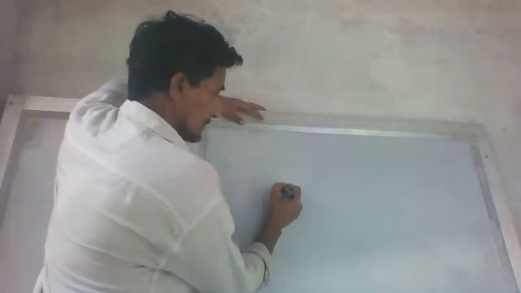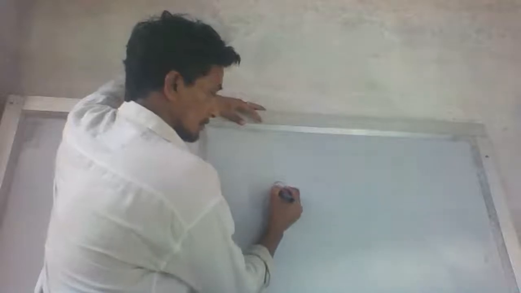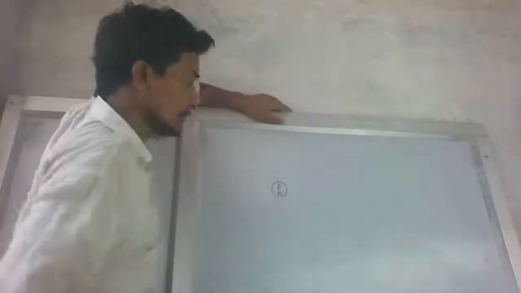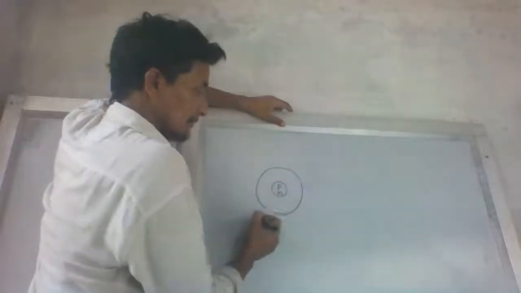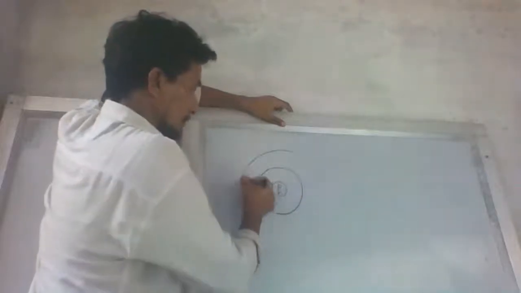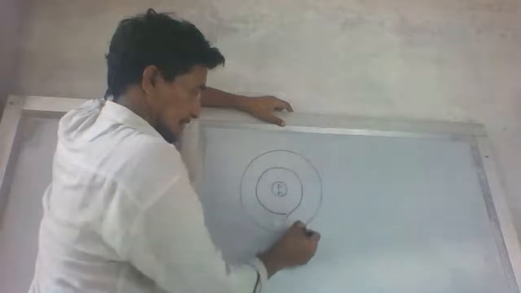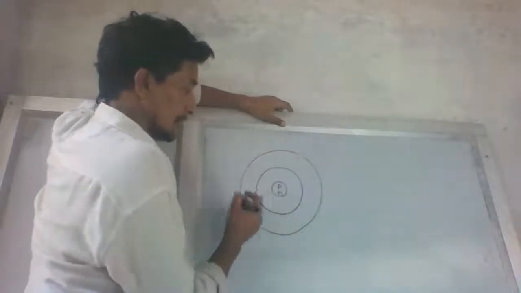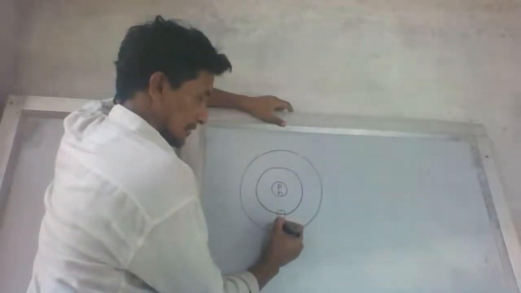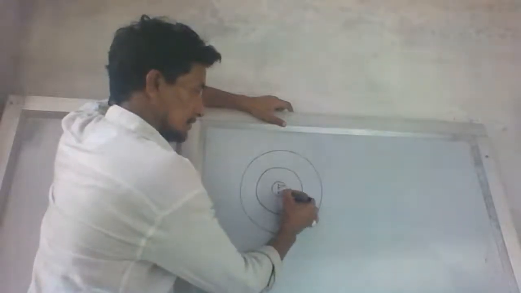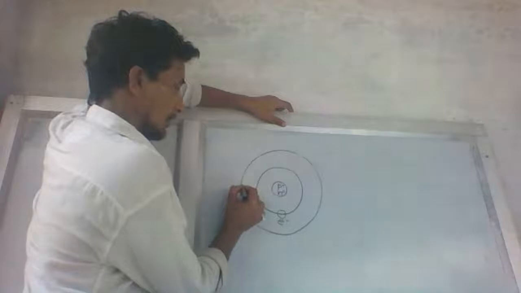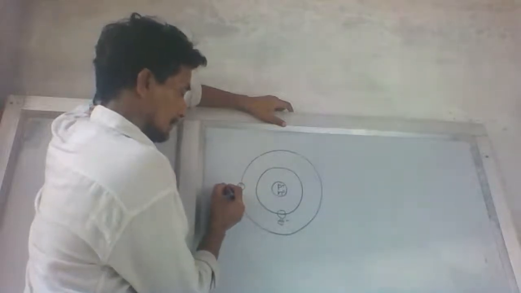What happens if the number of shells is 2? This is proton, neutron, nucleus. This is the first orbit, first shell. This is the second orbit, second shell. In the first shell, there is also an electron, e minus. This is p plus, n0. Here is also an electron, e minus.